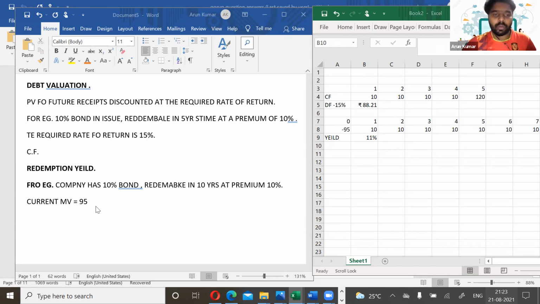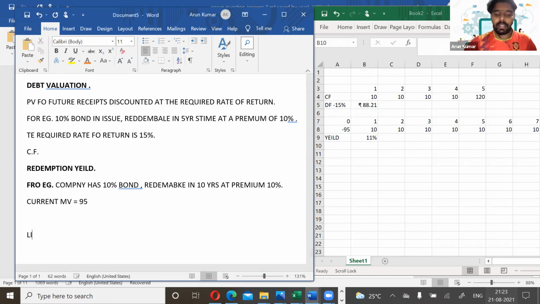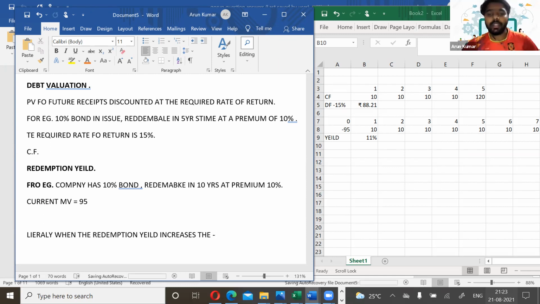So literally, when the redemption yield increases, what will happen to the value of the bond? As a conclusion, what we can arrive at, whenever there is an increase in the redemption yield, what will happen to the market value of the bond?